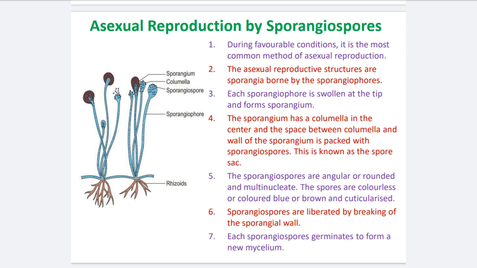When they fall on a suitable substratum, if suitable environmental conditions are available, they start germination and produce the new individual mycelium. So this is the asexual reproduction caused by sporangiospores.